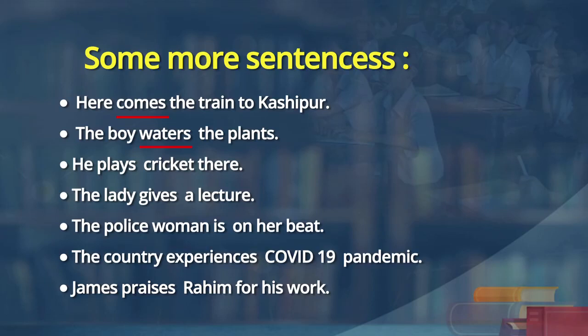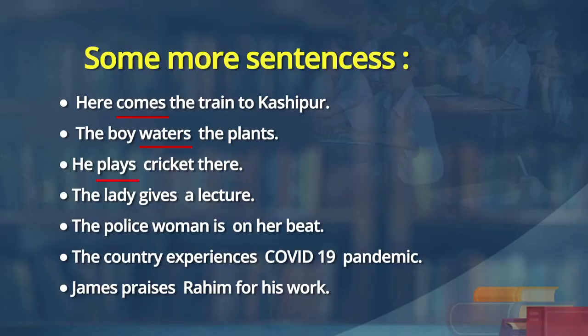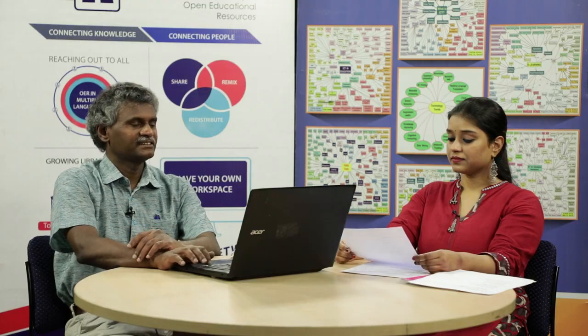So, he is just watering. He plays cricket there. Just now you are noticing it. The policewoman is on her beat, just she moves. And the world is experiencing, just now it is happening. James praises Rahim for his work. So, just he is saying just now. So, present tense appears on these occasions.